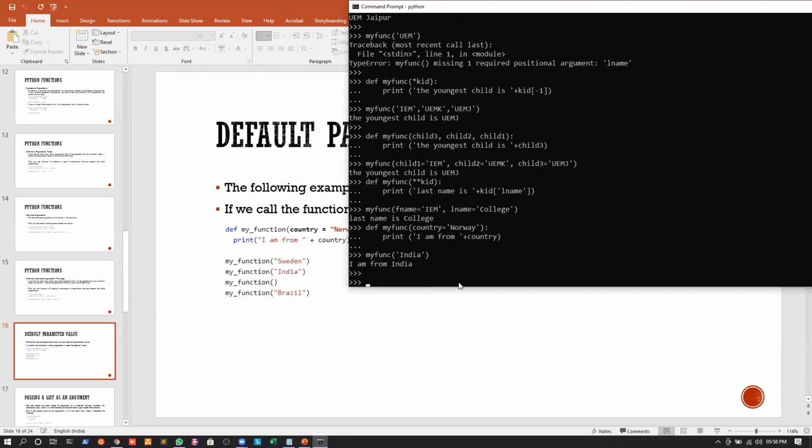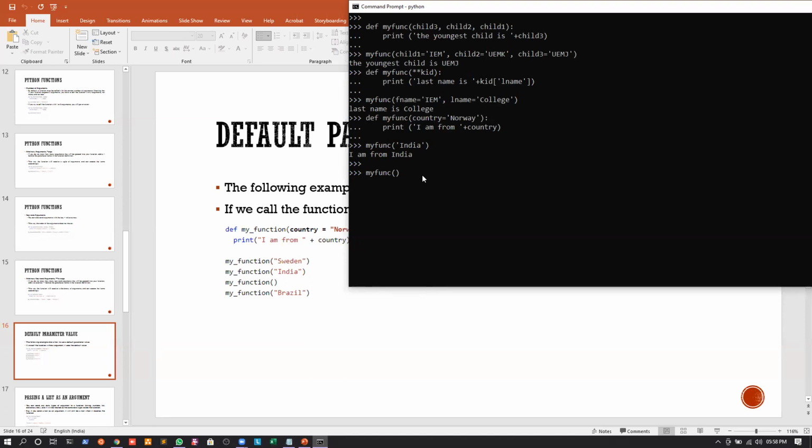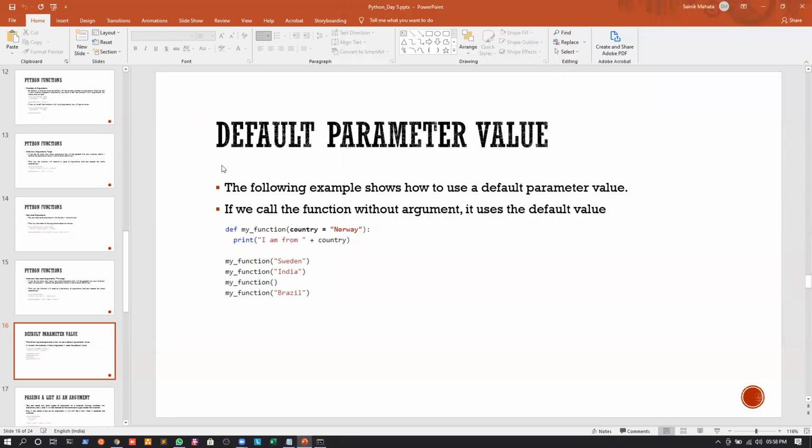But if I call this function and I do not give any arguments, what will be printed? The default value that we have defined will be printed. What's the default value of country that we have defined? It is Norway. So if I do not pass any argument, it will automatically take the value Norway and assign it to the variable country. And then I will print I am from Norway. If I press enter, you can see that it is printing I am from Norway. So this is nothing but the default parameter value that we can define whenever we are defining a function.